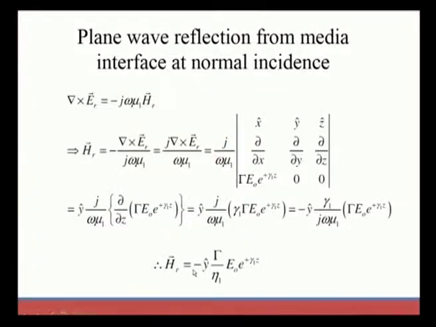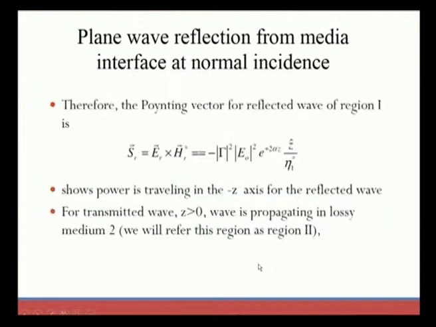The reflected magnetic field is equal to minus y cap, vector form, capital Γ divided by η1, E0 exponential to the power of plus γ1 z. Now the same thing we need to follow that we discussed in our previous session.